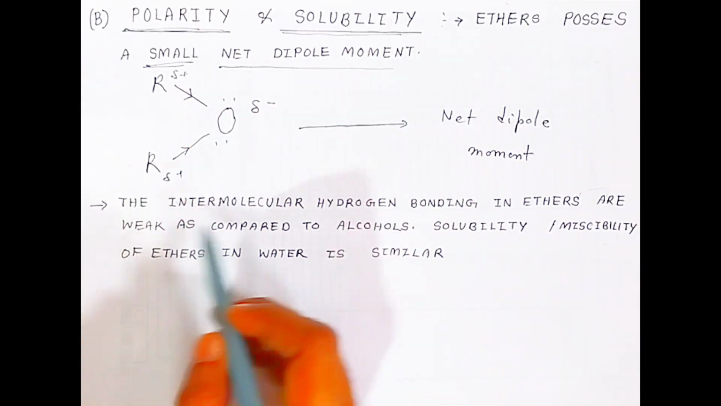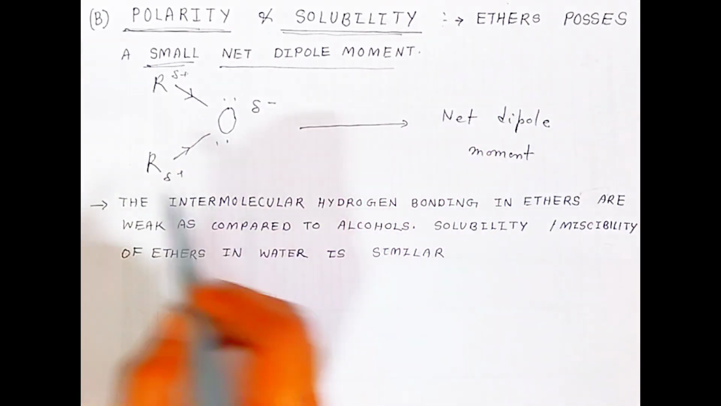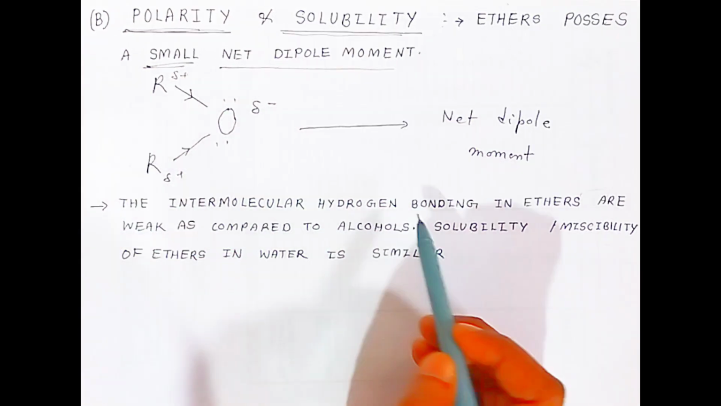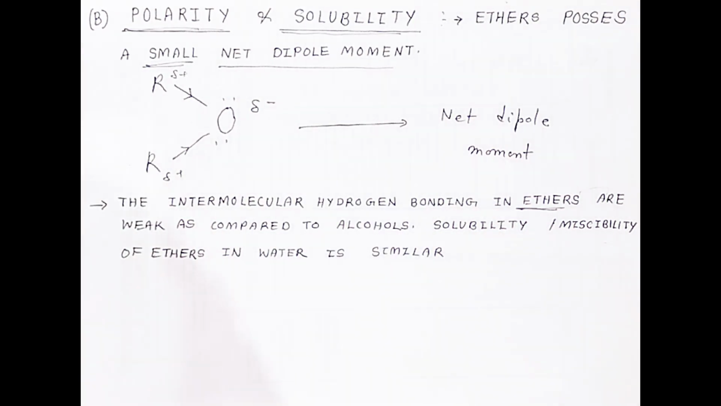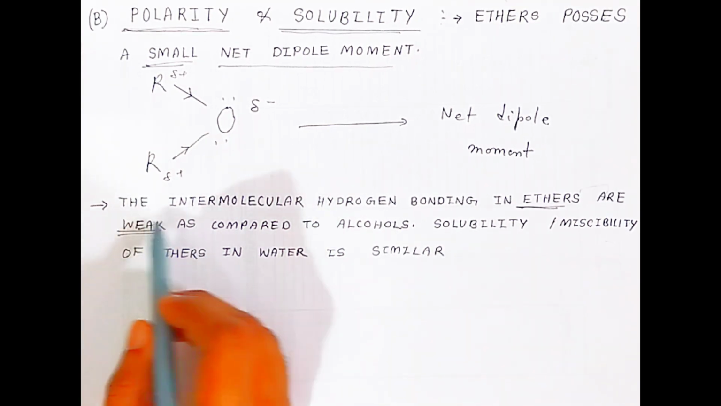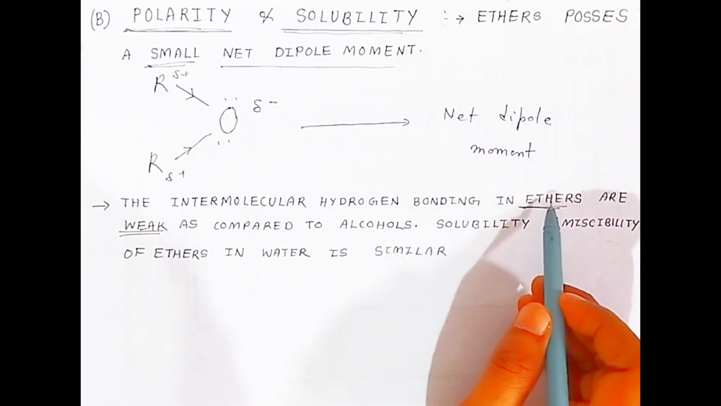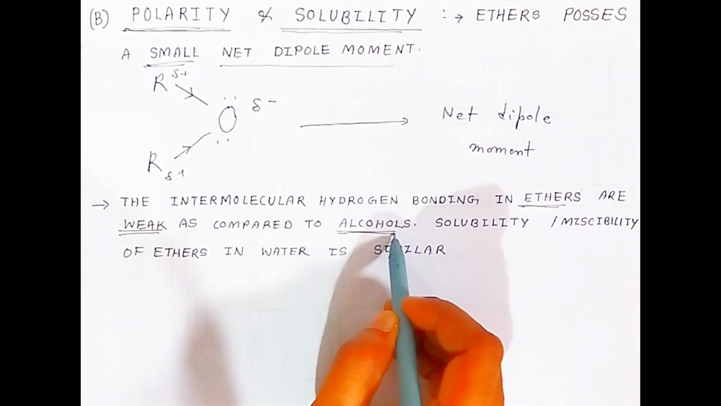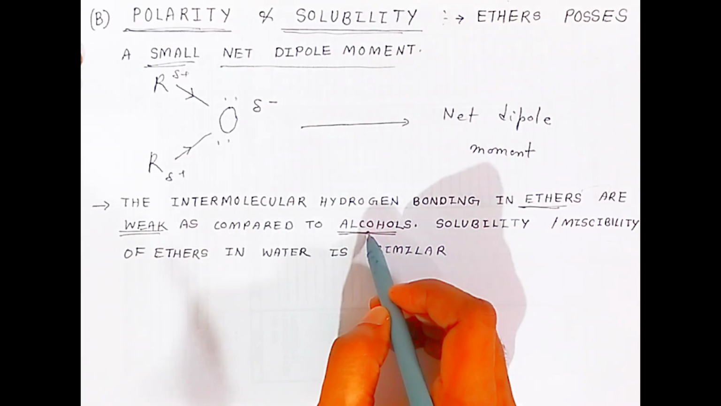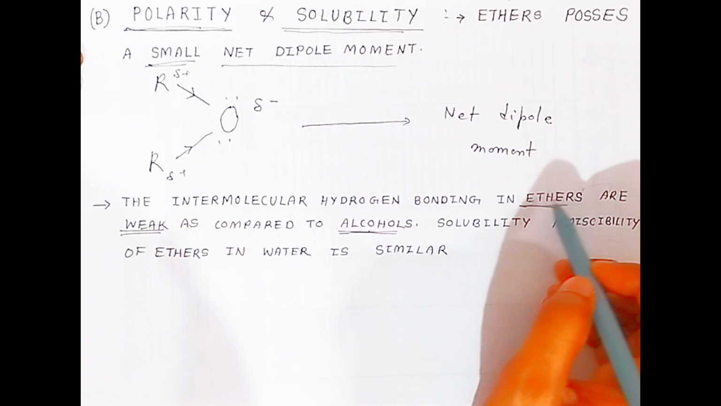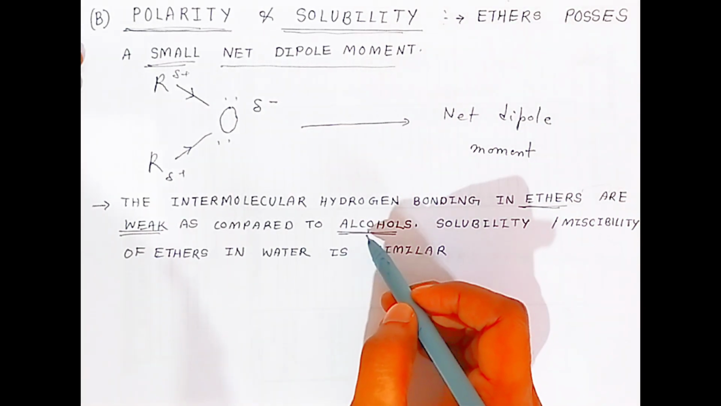Now students, the intermolecular hydrogen bonding present in ethers, if two ether molecules are there, is very weak. The intermolecular hydrogen bonding in ethers is very weak as compared to alcohols. When you are talking about hydrogen bonding, alcohol has strong hydrogen bonding as compared to ether. That is why ether is more volatile as compared to alcohol.